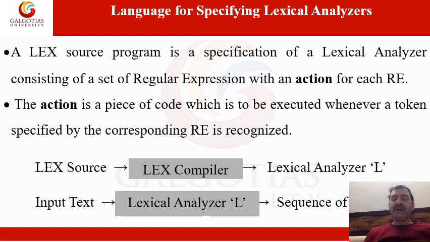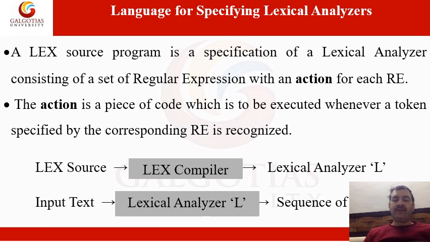A lex source program is a specification of a lexical analyzer consisting of a set of regular expressions with an action for each regular expression. Now what is action? You may call it a piece of code which is to be executed whenever a token specified by the corresponding regular expression is recognized.